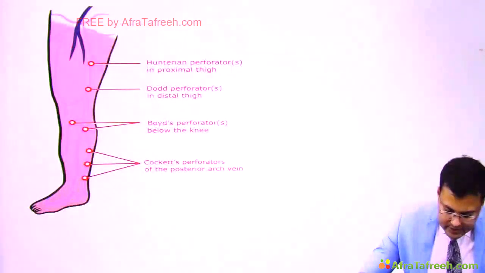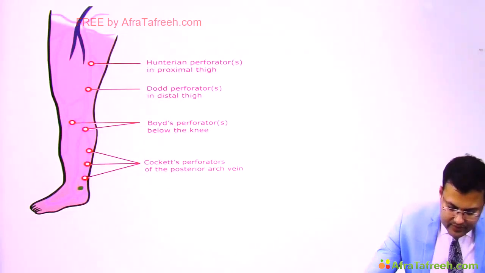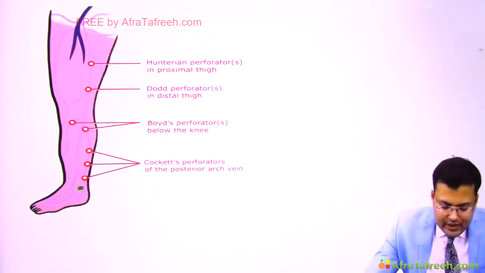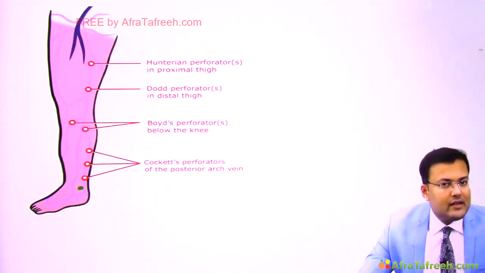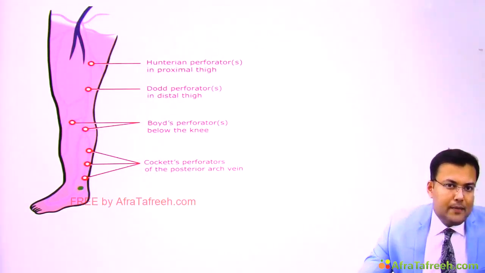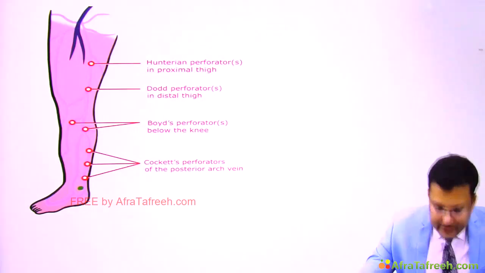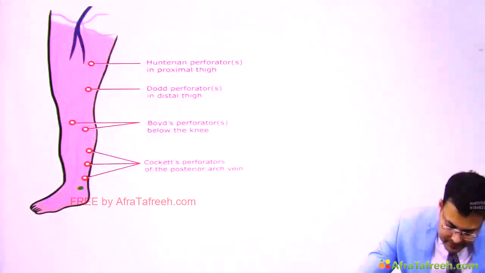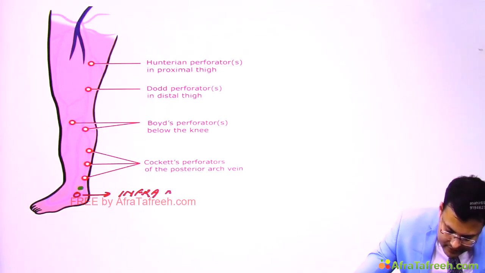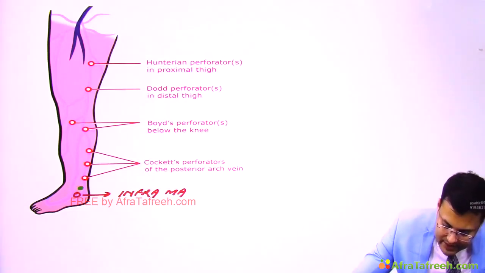Now in this case you can see that this is the medial malleolus, and just below medial malleolus, clear? So below the level of medial malleolus there is inframalleolar perforators, also known as May or Kuster perforators. So here is the location. This is inframalleolar, below the level of medial malleolus.